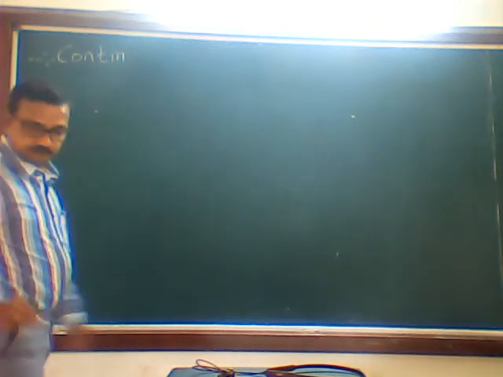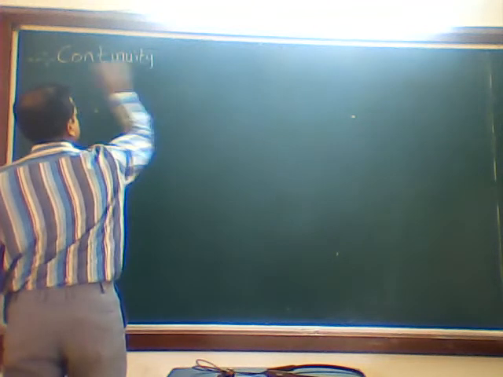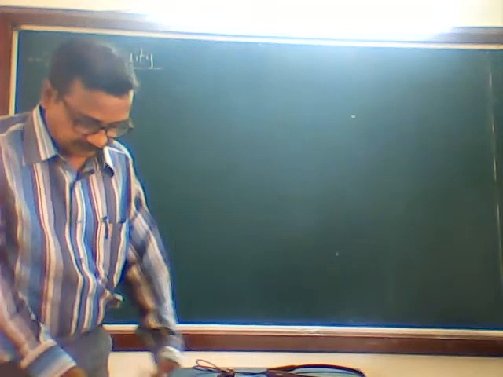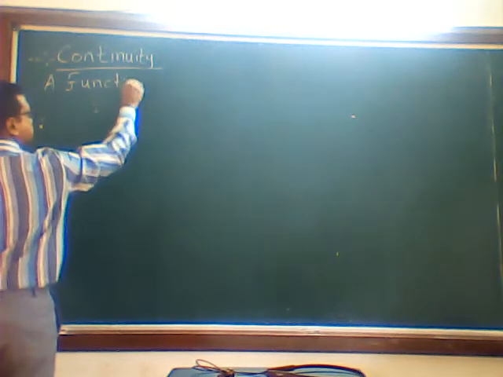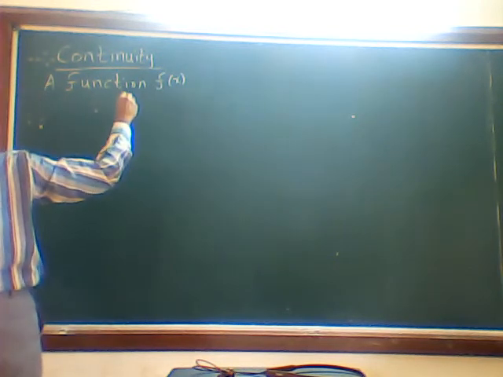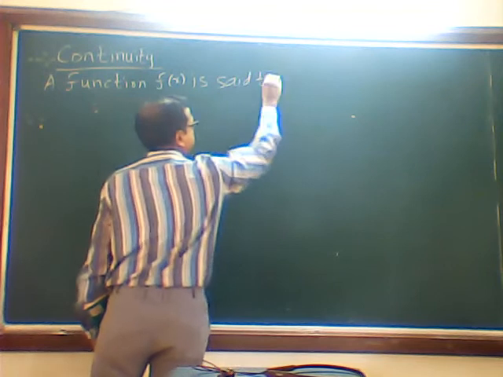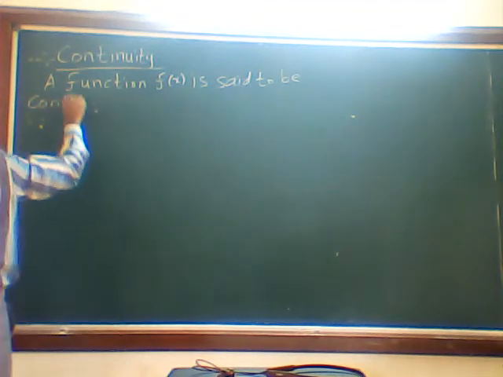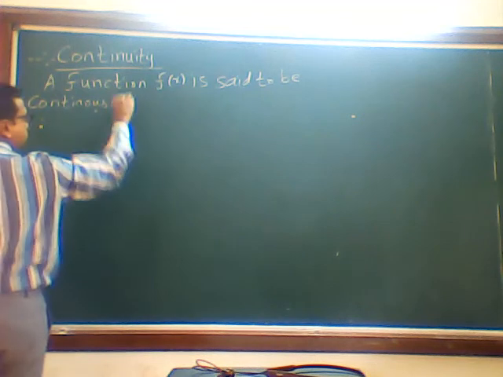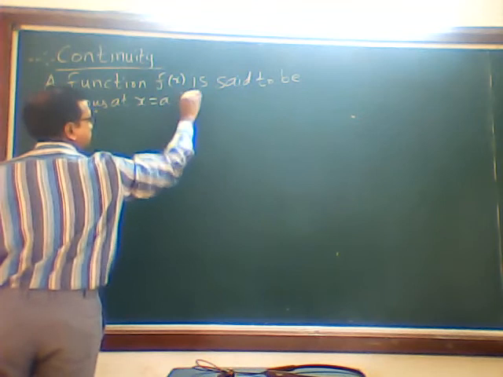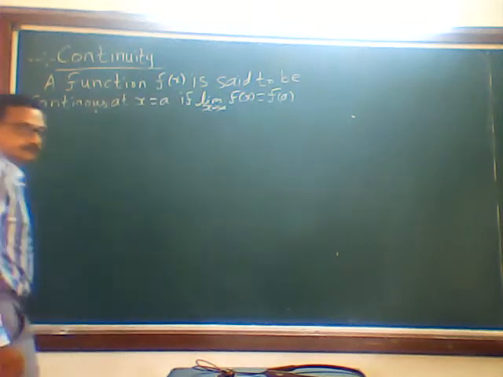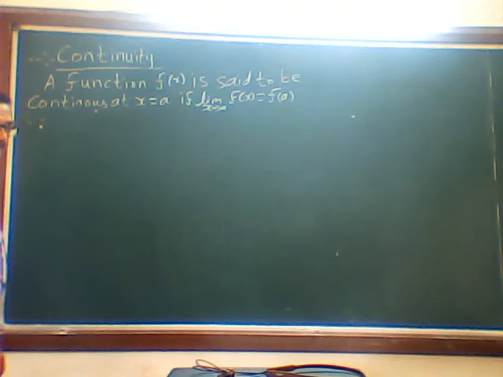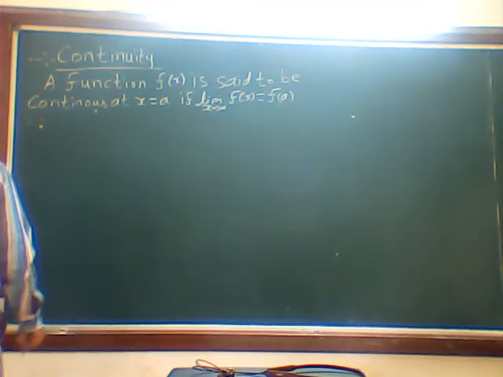Continuity. A function f of x is said to be continuous at x is equal to a if limit x tends to a, f of x is equal to f of a.